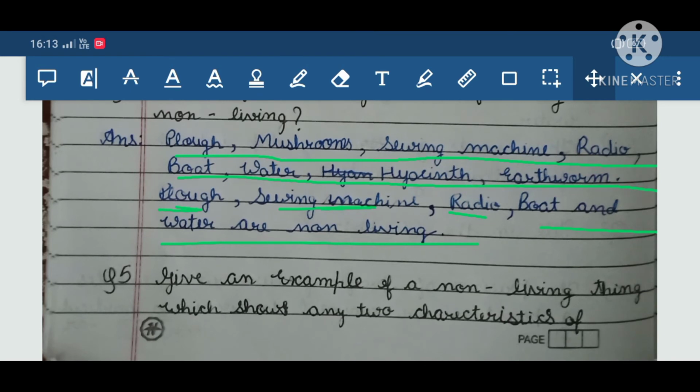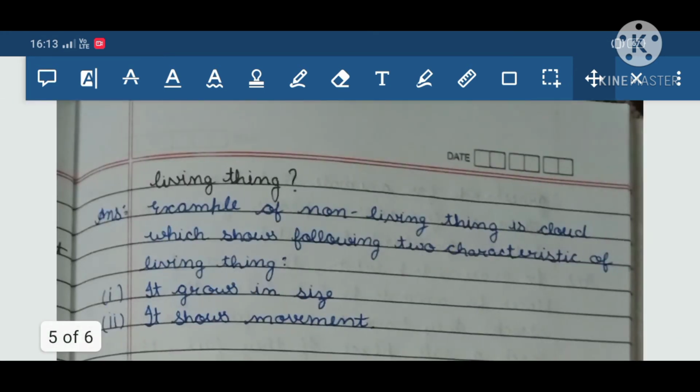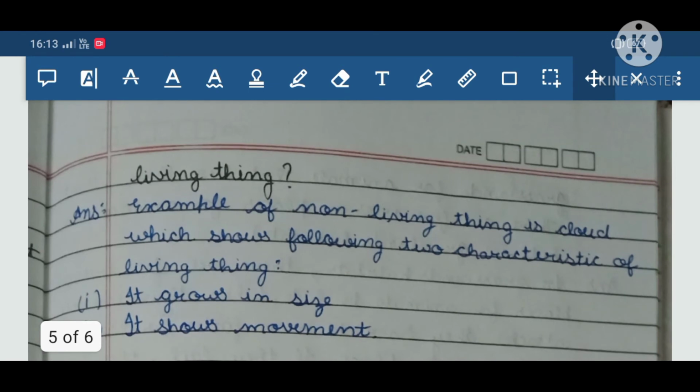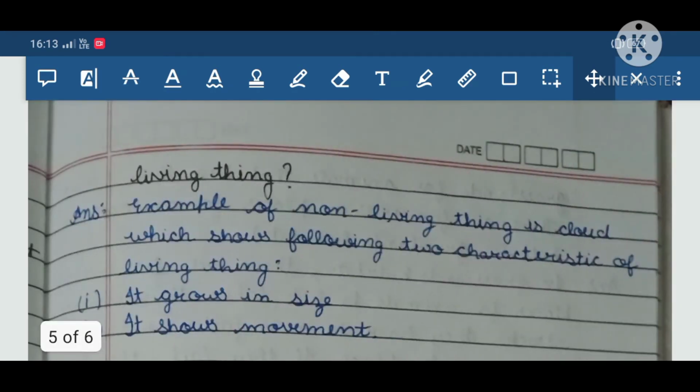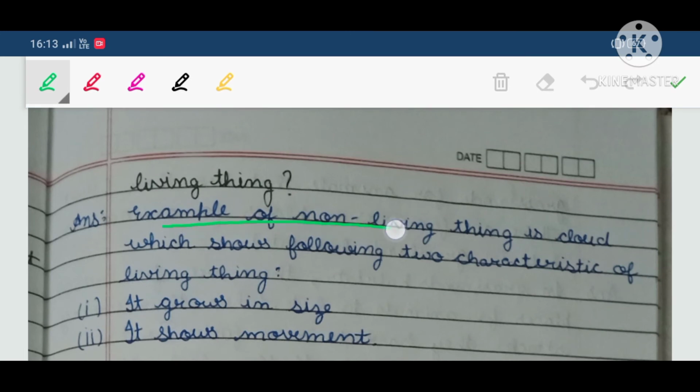Give an example of a non-living thing which shows any two characteristics of a living thing. It is having two characteristics of a living thing, but it's non-living. An example of a non-living thing is a cloud, which shows the following two characteristics of a living thing.